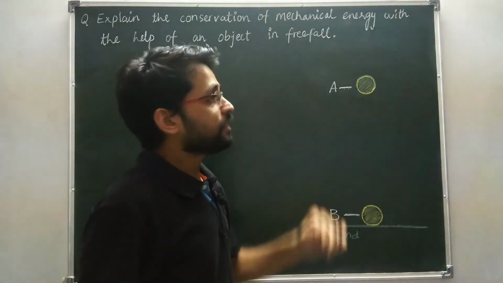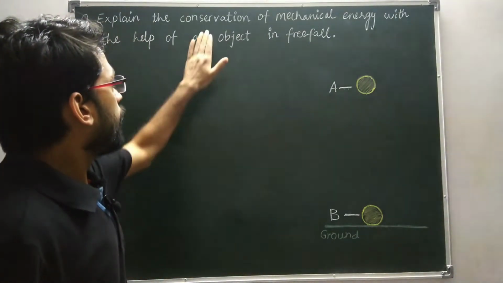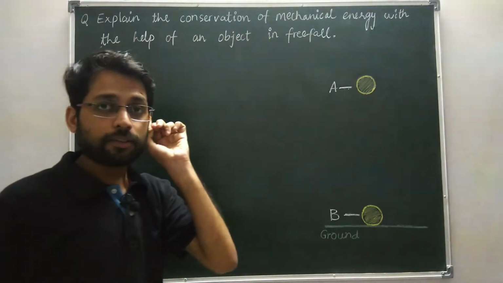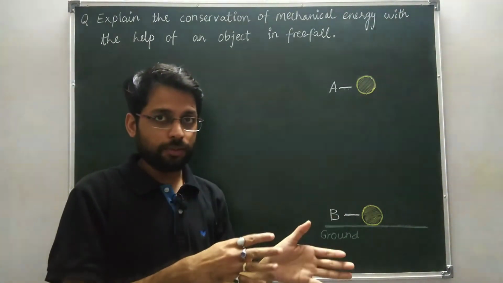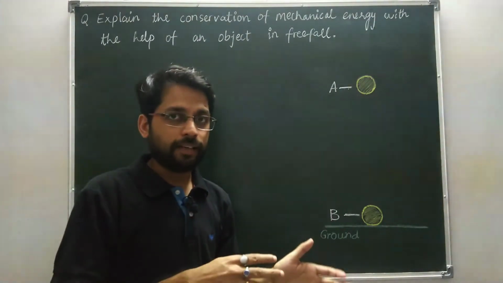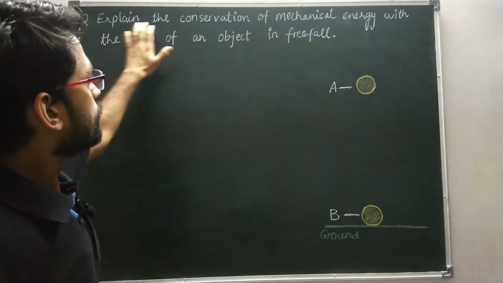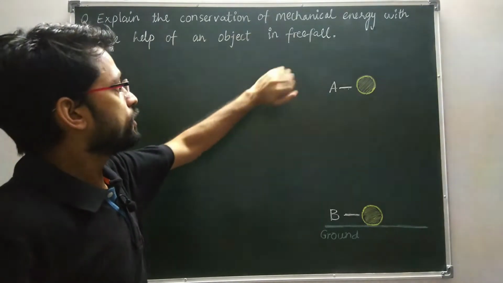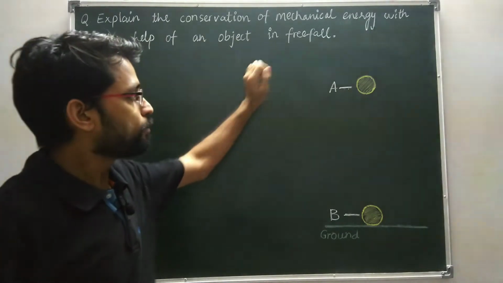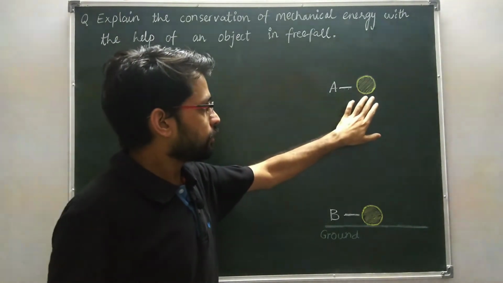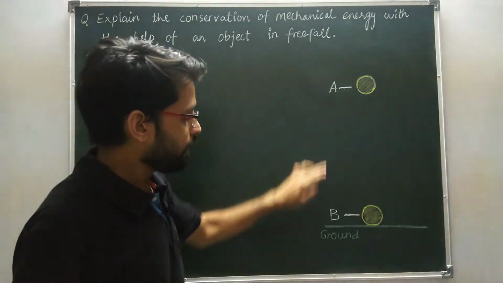Since we know that mechanical energy is the sum of kinetic energy and potential energy, and conservation of mechanical energy states that energy may be transformed from one form into another. And we have to explain this principle, conservation of energy, with the help of an object in free fall. Here I am using a ball which is freely falling from A to B.